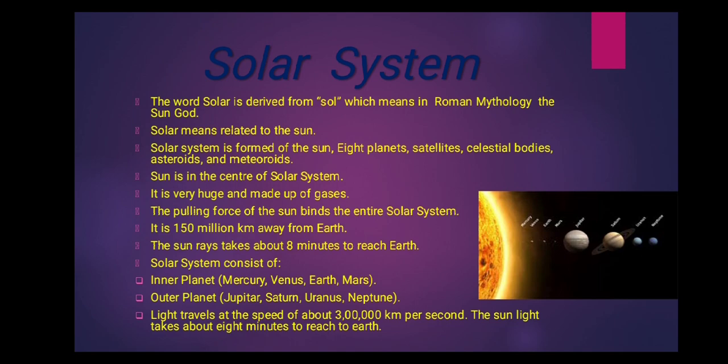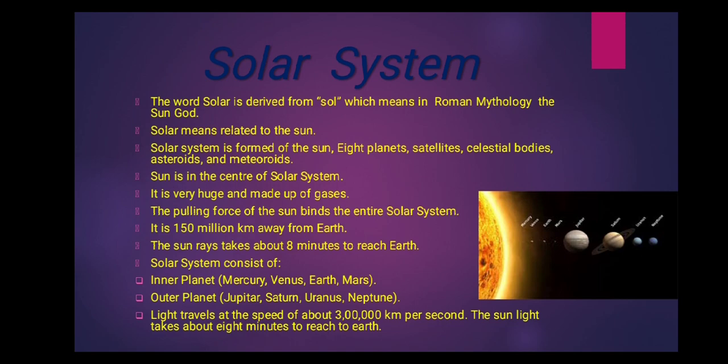As in our previous class we discussed, the sun is also a star. Stars are huge and hot and made up of extremely hot gases. So as the sun is also a star, it is also a huge body made up of extremely hot gases. It provides the pulling force that binds the solar system.